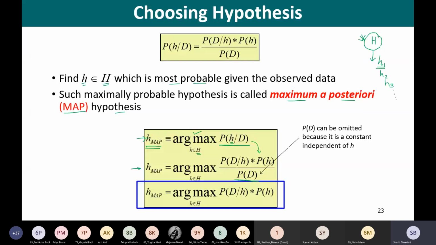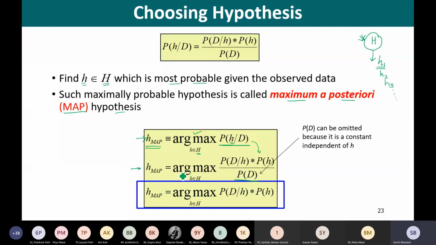So this expression is actually the maximum posterior. Ma'am, how can we omit it? I didn't understand. Whether it is constant, it's making some effect.